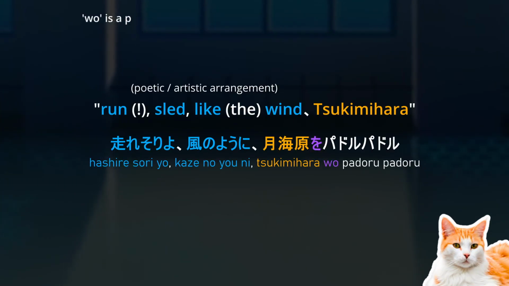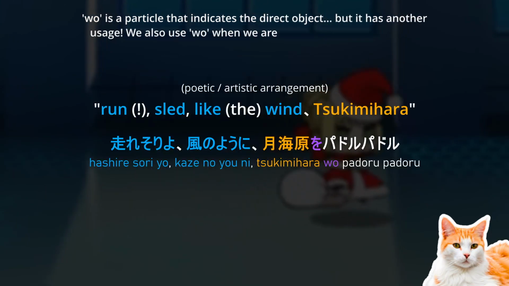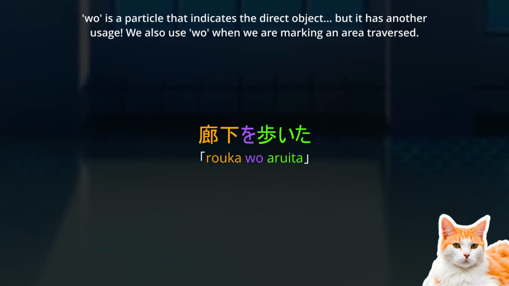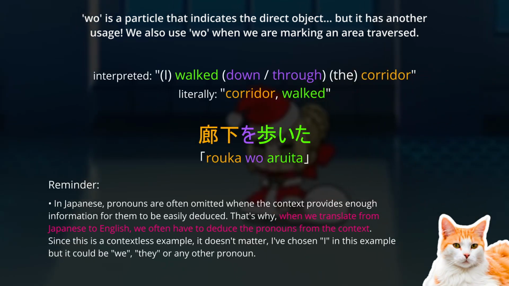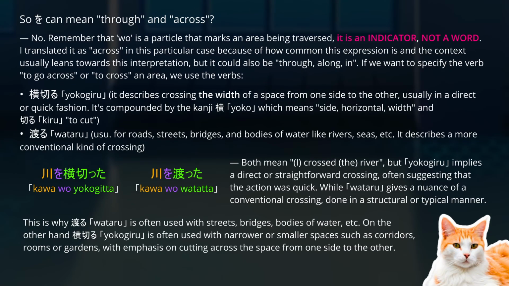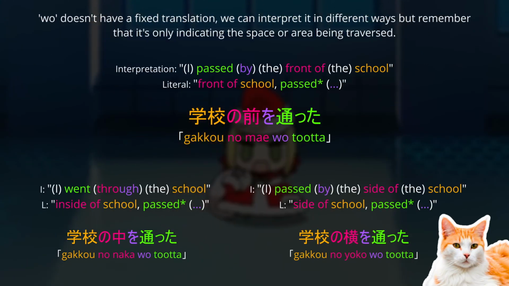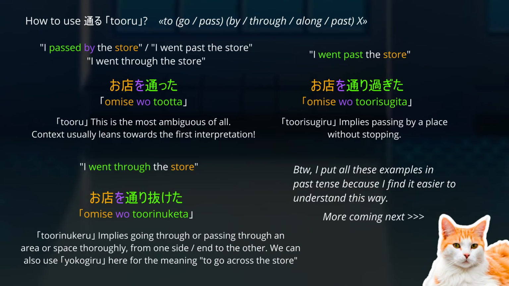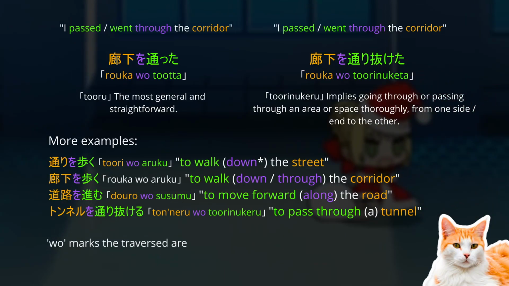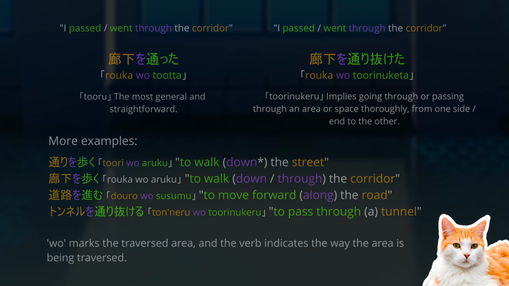O is a particle that indicates the direct object, but it has another usage, which is marking an area traversed. For example, Roka o aruita, I walked through the corridor. Kawa o oyoida, I swam across the river. Gakkou no mae o tootta, I passed by the front of the school. O marks the area being traversed, and the verb indicates how the area is being traversed.